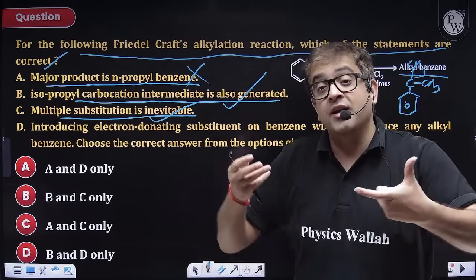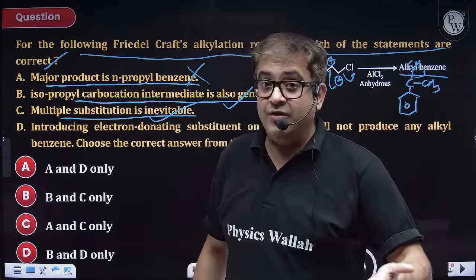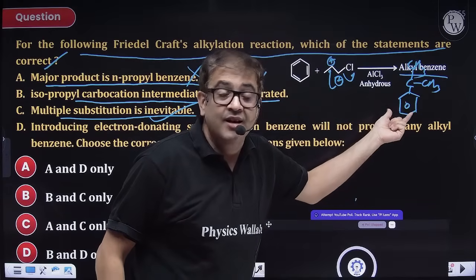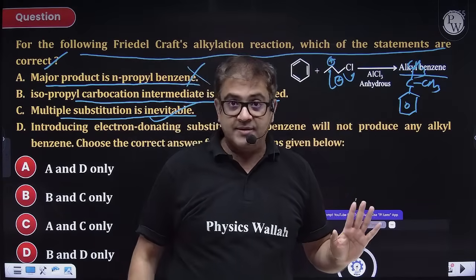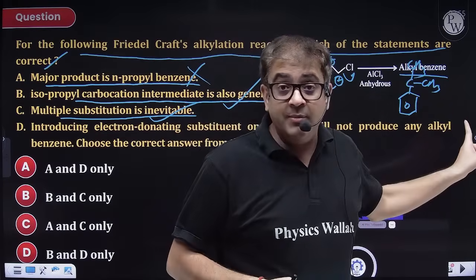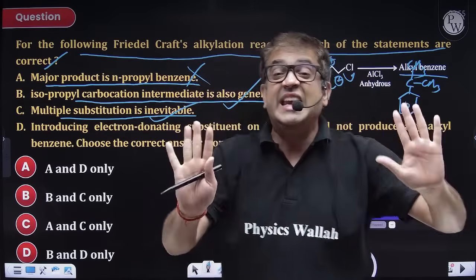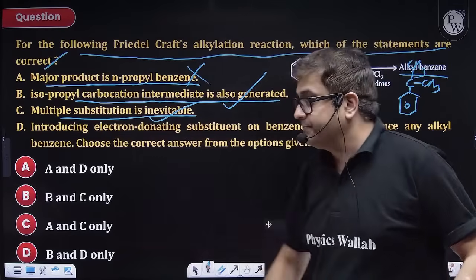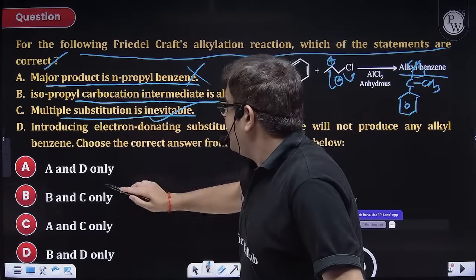Alkyl chloride will be there, so they will further produce electrophile, and at the end of the day you are still having this electron rich benzene ring. So further substitution can also take place. Yes, the major product will be this, but further substitution is inevitable. You can't stop that, so therefore the percentage product will be lesser. Now, B and C are correct.